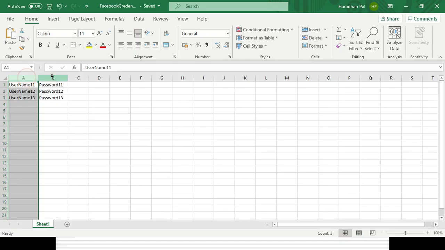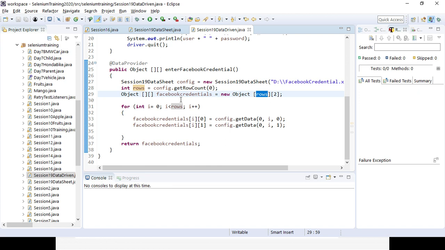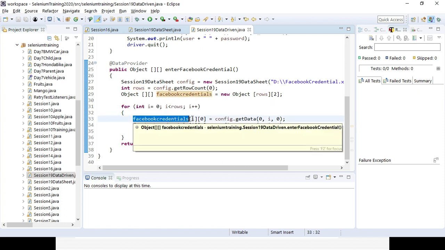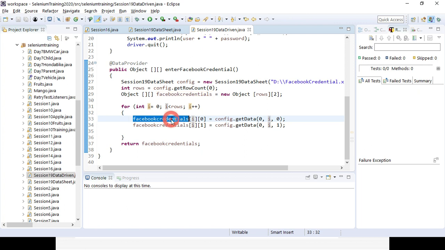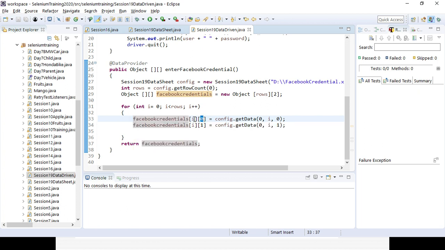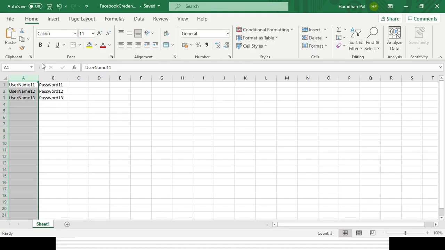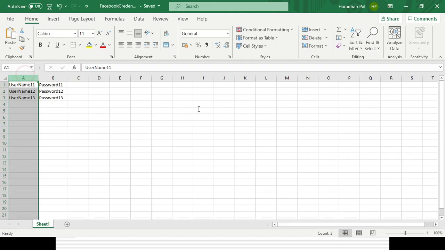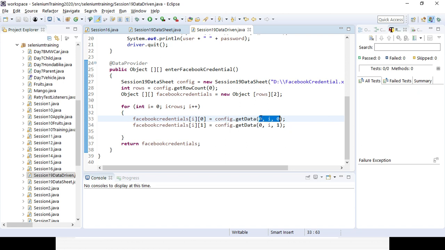Okay, so then I am creating a for loop where I am iterating it, and here I want to get the rows for the user ID, right, where it will be iterating all the rows one by one, and I am storing in the first column, reading it from the first column. That is the reason column is 0, and I am reading it with the help of index. Seat index is 0, row is 0, I and column is 0. Similarly for the password it is 1, and then I am returning it. So that's the way I am trying to read the data from here.